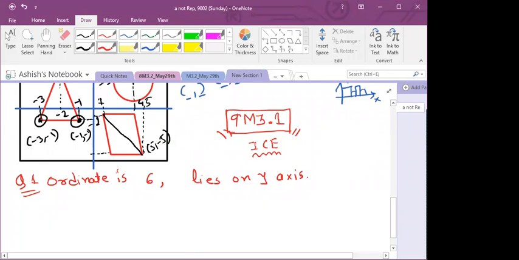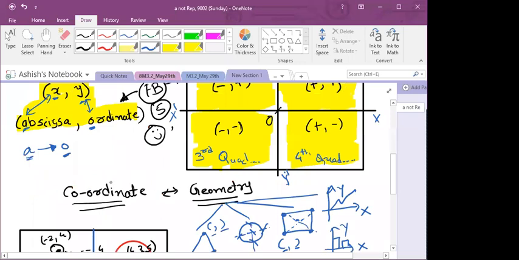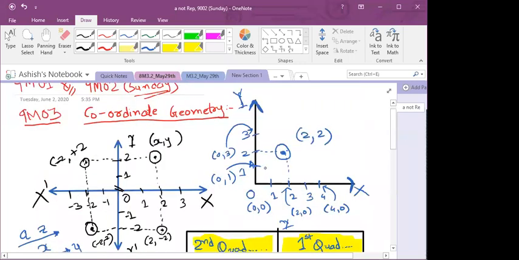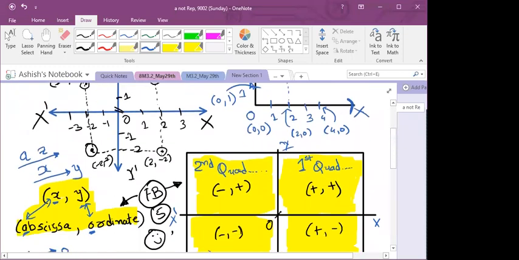Okay, tell me. We have seen in the starting itself that if a point lies on the y axis, what is its ordinate? Ordinate means y coordinate, and if it is lying on the y axis, what is the speciality of a point on the y axis? Its x coordinate will be 0. And if a point is on the x axis, its y coordinate is 0, right? Yes.